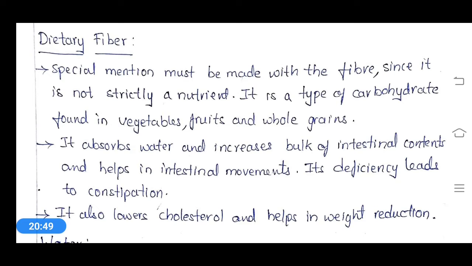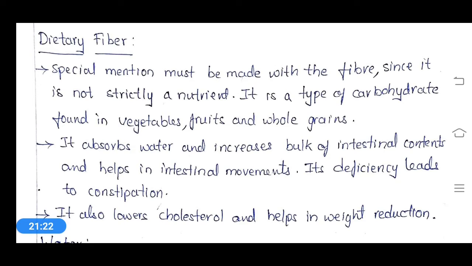By taking a good amount of dietary fiber, a person can fight high cholesterol. That means by taking a huge amount of fiber food, less cholesterol will be produced in our body. And for weight reduction also, dietary fiber is helpful.